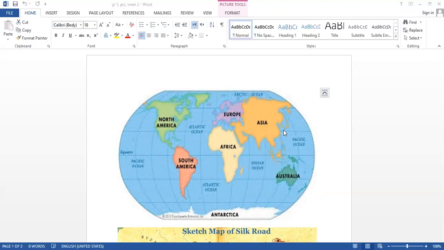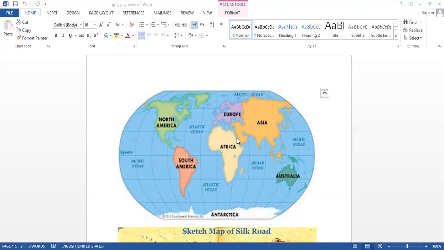Okay, listen, guys, the oldest continents of the world are these 3 continents: Europe, Africa, and Asia. Okay, but in the past they didn't discover North America and South America. So the oldest people, or the primitive people, were living in Europe, Asia, and Africa.